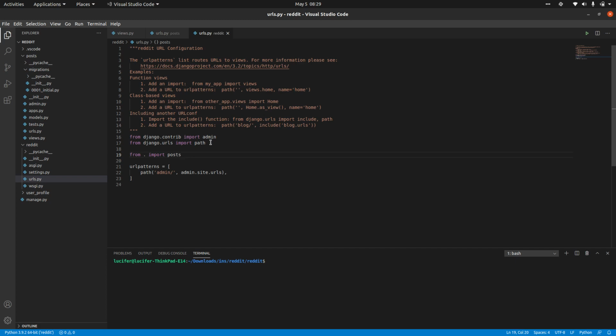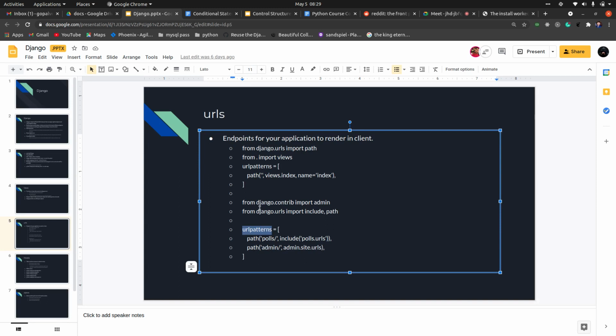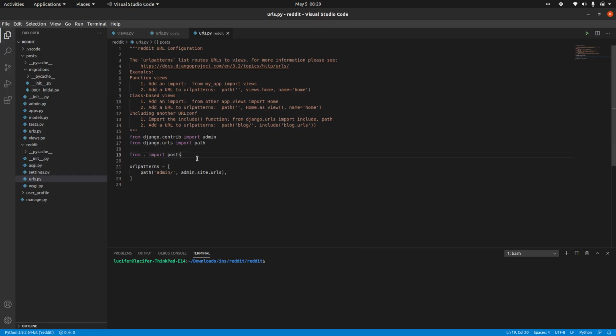Okay, it doesn't matter how you want to use these things. So this is the syntax. Admin is already there, you just have to get these URLs. Path is already there, you just have to import the include function as well. The include function is just to include your URLs, right? So now we have this include and we have our admin URLs as well.